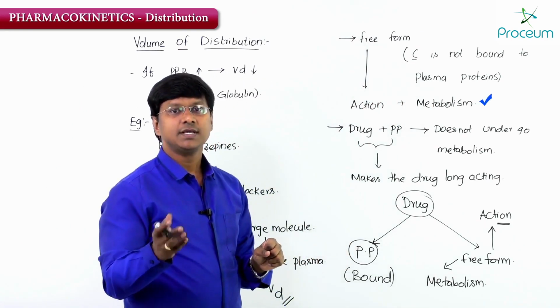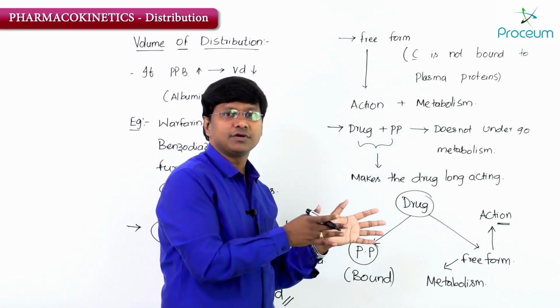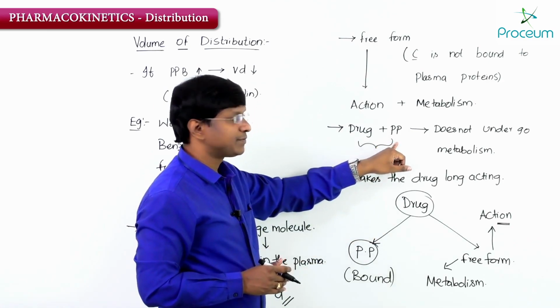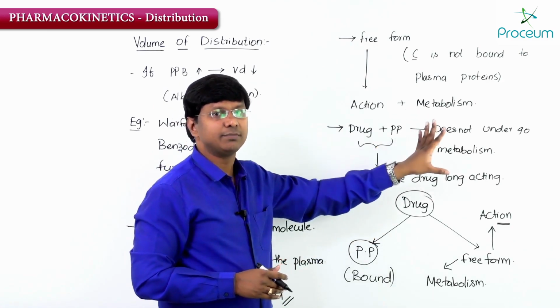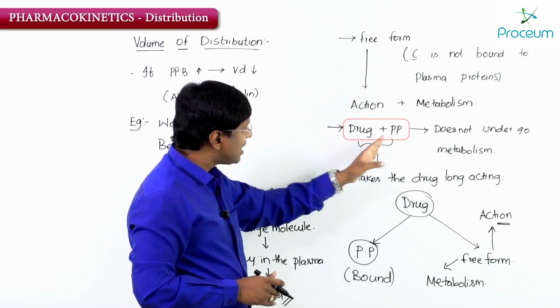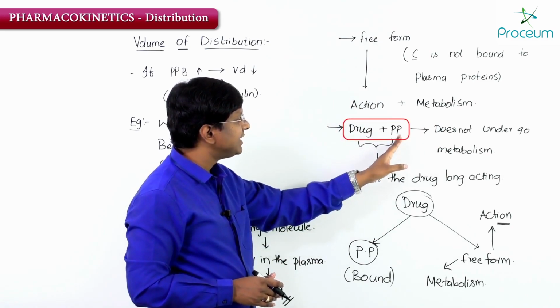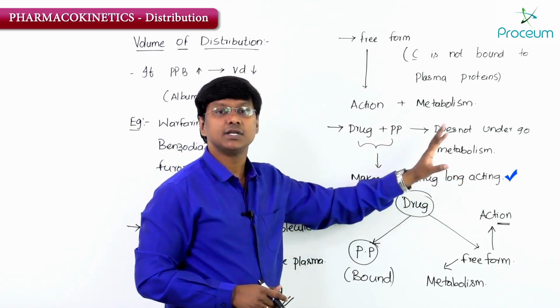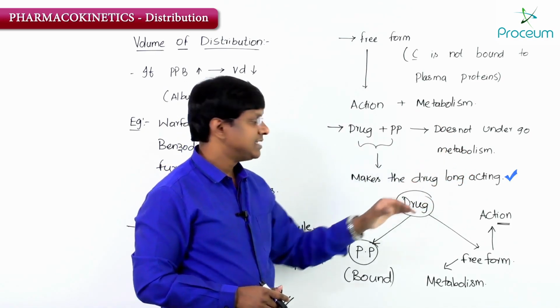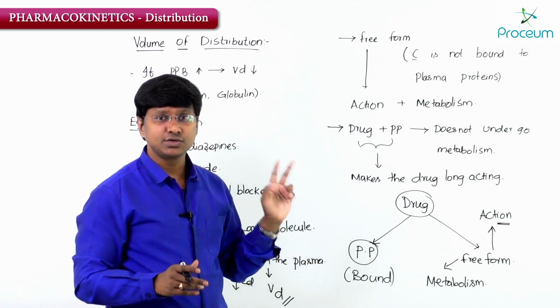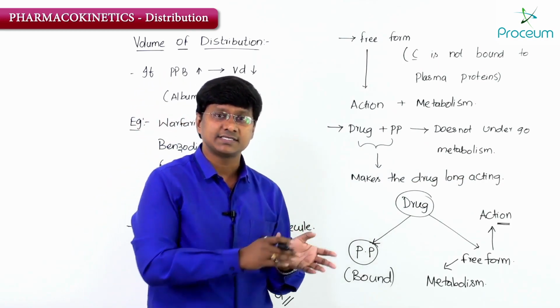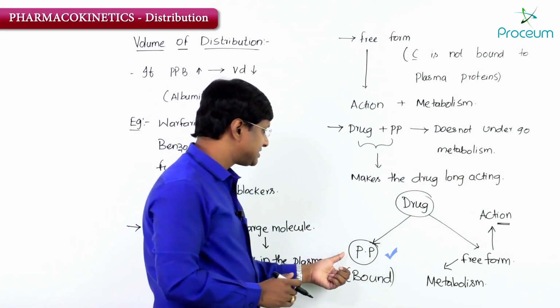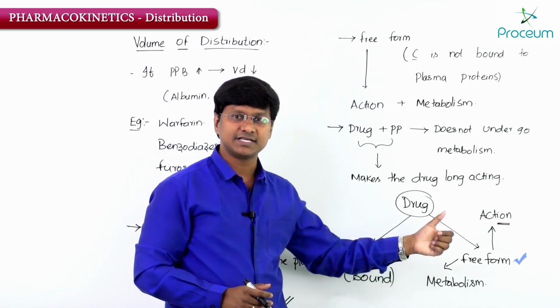And this is the one which will undergo metabolism. The drug that is bound to the plasma proteins does not undergo metabolism, and because the majority of the drug is binding to the plasma proteins, this property makes the drug long acting. So the drug will exist in two forms once it is absorbed into the plasma: the plasma protein bound form and the free form.